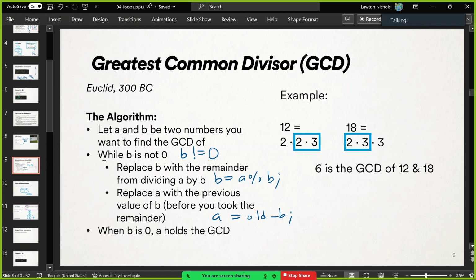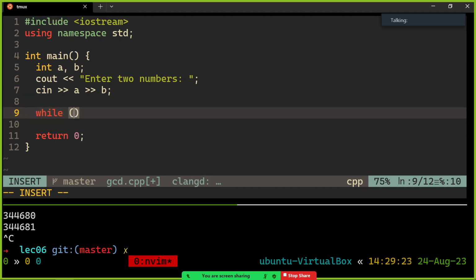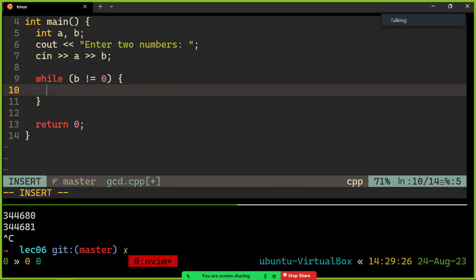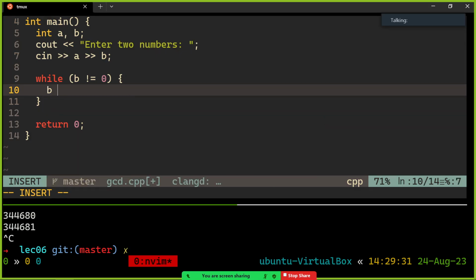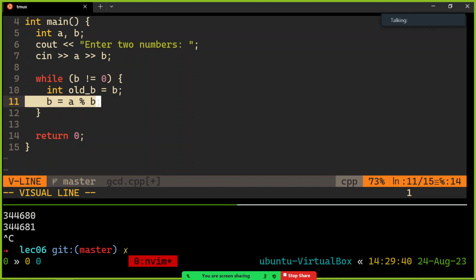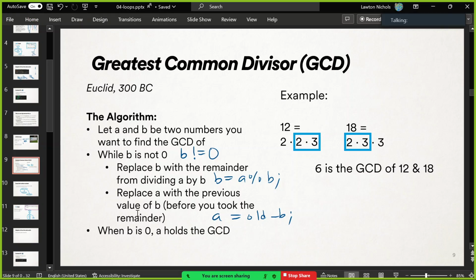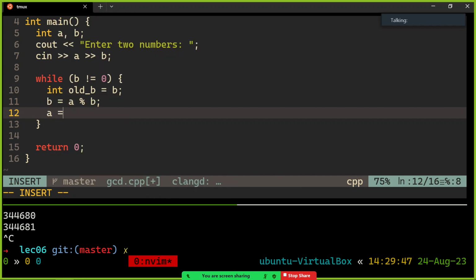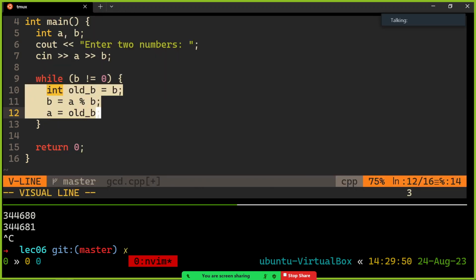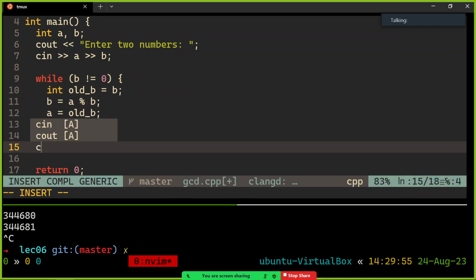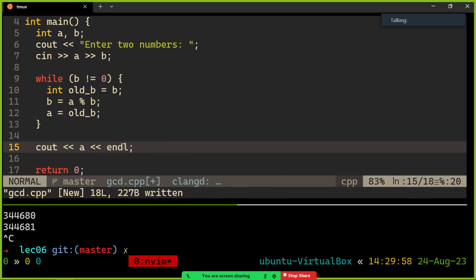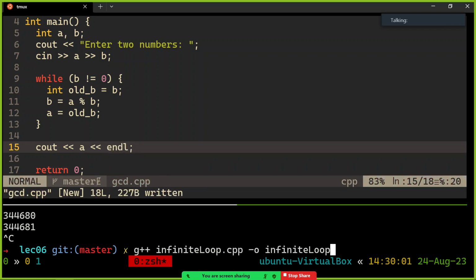And now we're going to do the algorithm. While b is not equal to 0, you just read it off. While b is not equal to 0, what do? Replace b with the remainder from dividing a by b. So b equals a mod b. And then I need to make a the old b, so I got to save that for a second. So before I do that, what's the old b? That's the current value. Now I'm allowed to change it. And then a equals the old b. There, so that's the order of those lines. And eventually, b will get smaller and smaller and eventually become 0. And after that's done, a holds the greatest common divisor of those two numbers. Yay, so that's the program.